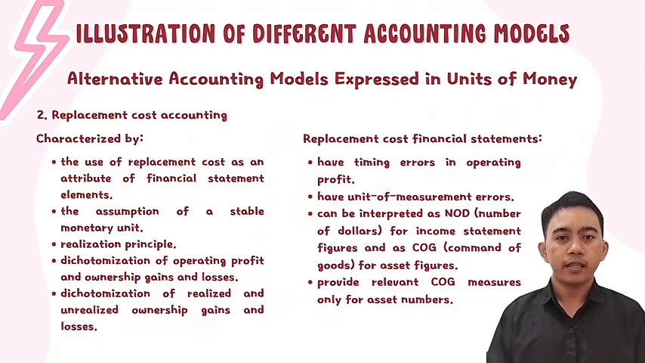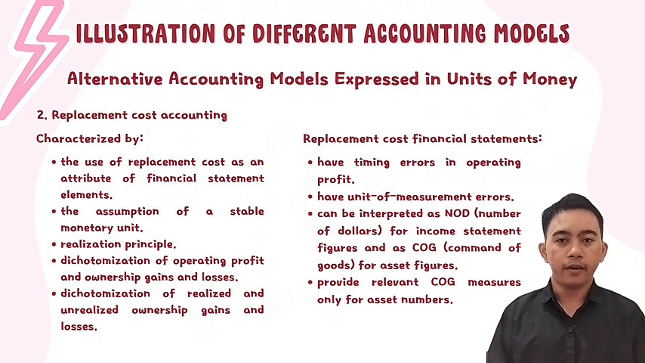The second model is replacement cost accounting, which represents assets based on the current cost required to replace them. Although it still uses the assumption of stable monetary value and still follows the realization principle. This model begins to distinguish between operating profit and gain or loss arising from the ownership of asset. In fact, the distinction is also further separated into realized and unrealized.